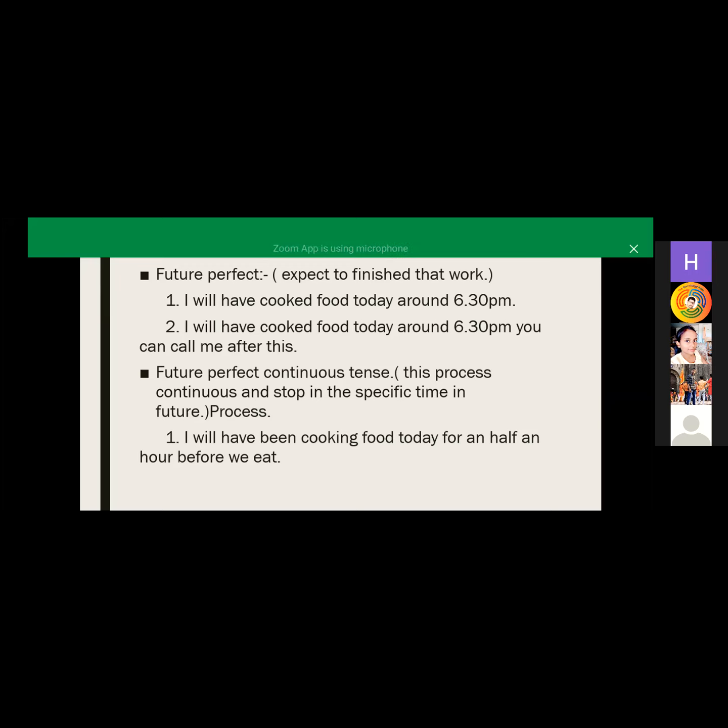I already told you that when we are using present tense in our sentence, that is our simple present tense. I think pre-planned future activities.